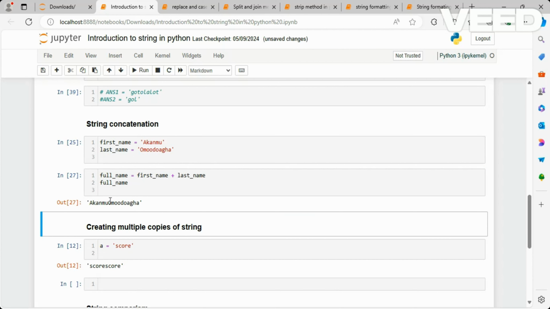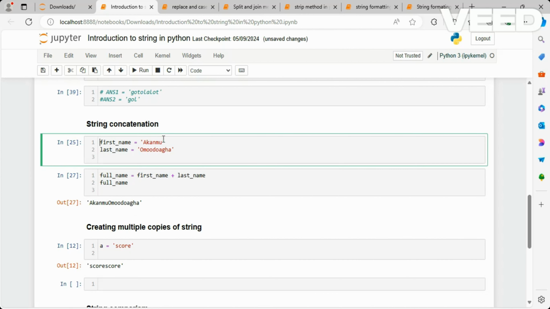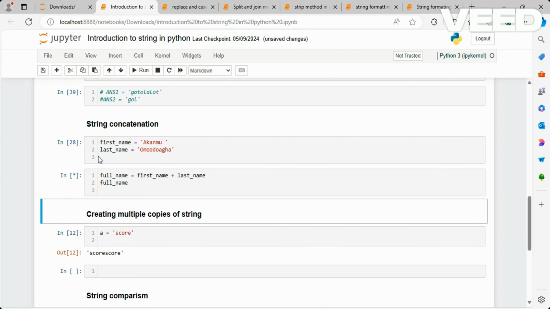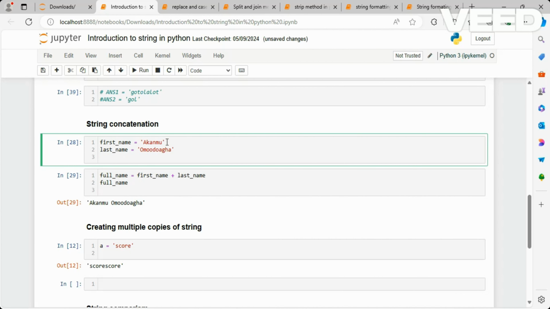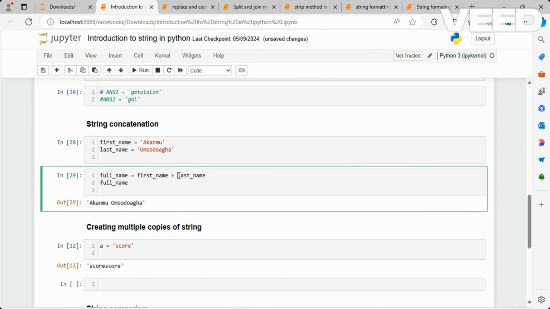But assuming we want a space in between, there are two ways to do that. You can create a space here. If you create a space here, you are going to have a space here. However, we can actually generate the space by putting another plus here. So a string. So we are putting a space.